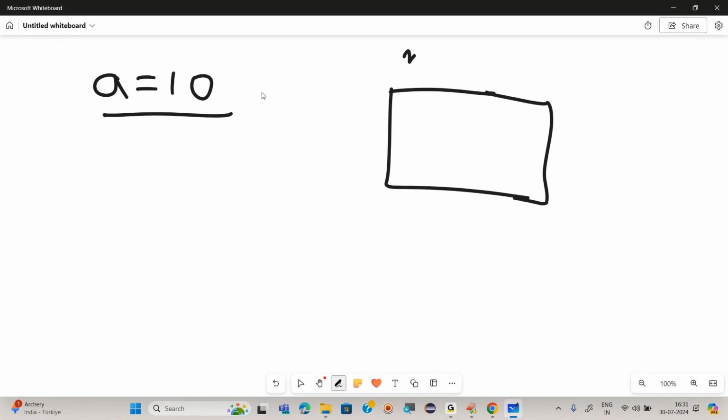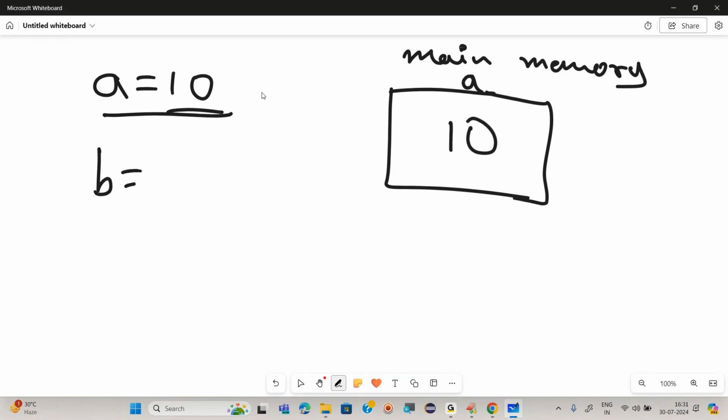In main memory, it is taking some storage. It will create the memory. For 10, it is going to take some memory space, like this. Now if I give b is equals to 20, again for this b also one memory space will be created.